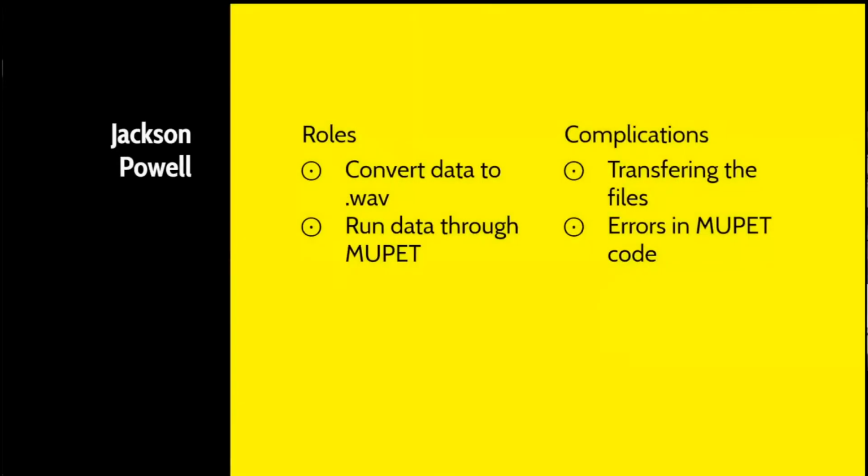I worked with Professor Shank to prepare the data to be processed and run it through the machine learning program MUPET. The data needed to be processed because it was a file type int16, and MUPET can only process files of type WAV. Professor Shank already had a MATLAB code to convert the files, but it was a long process and took a few days to run all the files through the program.